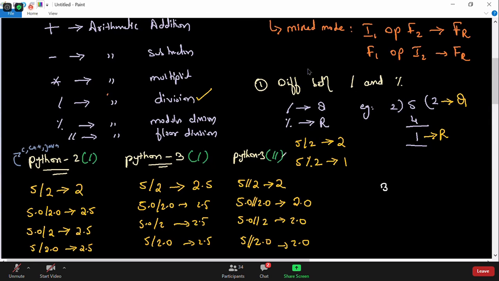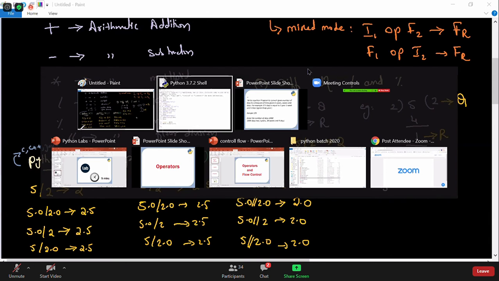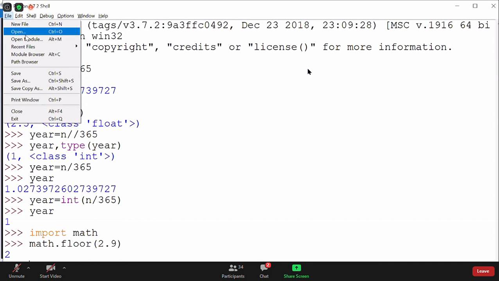That will be the same as the floor function. This is called floor division. Floor division and division in Python 3 are different. And we also have modulus division, which gives the remainder value. So we learned about division in detail today. But let me solve this problem before I leave.